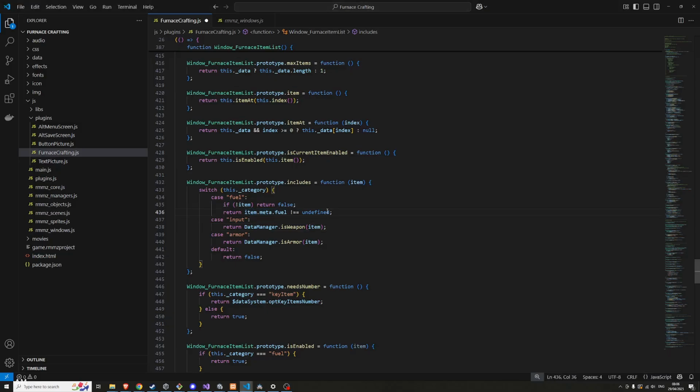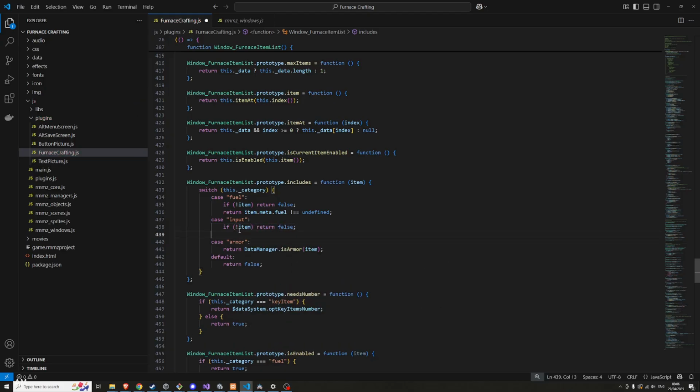So if the item meta fuel is not that, so it's essentially the same thing. If there's no item, return false, don't include it. Item.meta. I've already forgotten what that was. Furnace recipe.